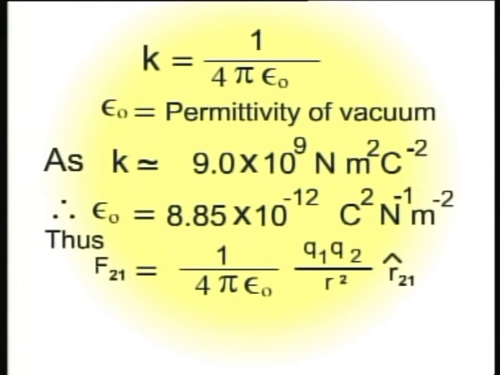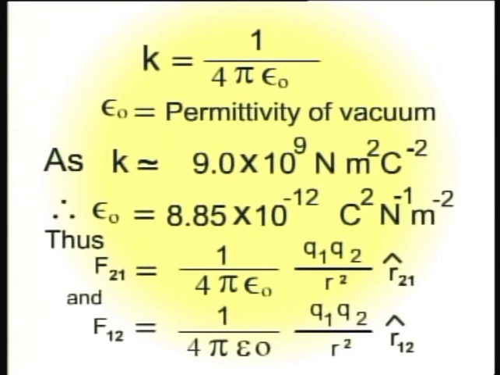Thus, F21 is equal to 1 upon 4 pi epsilon naught Q1 Q2 upon R square with unit vector R21, and F12 is equal to 1 upon 4 pi epsilon naught Q1 Q2 upon R square with unit vector R12. Please note that these equations hold good only in vacuum, and if the charged bodies are kept in a different medium, these values change and the force exerted will also have different values.